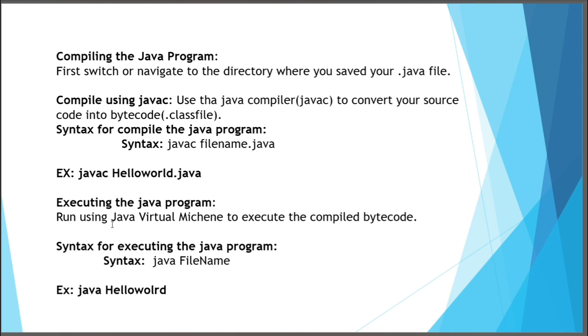Executing the Java program: run using the Java Virtual Machine to execute the compiled bytecode. Syntax for executing the Java program: java filename. The previous program file name is HelloWorld, so java HelloWorld. This is the brief introduction of Java, its features, and the first program of Java.